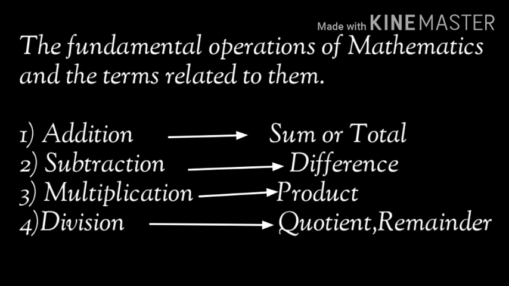You know that remainder can be 0 or remainder can be greater than 0. If the remainder is 0, it is called complete division, and if the remainder is not 0, it is called incomplete division.